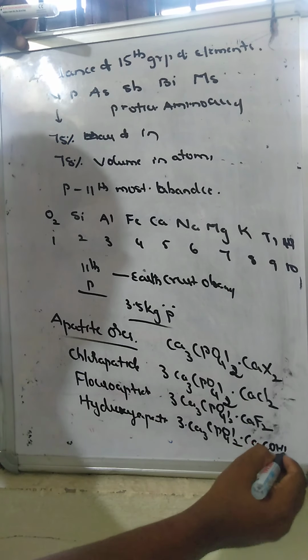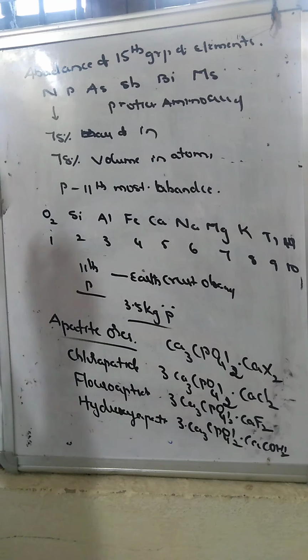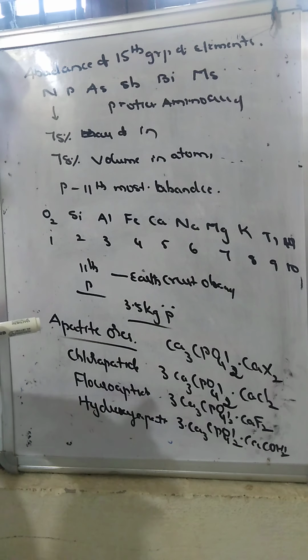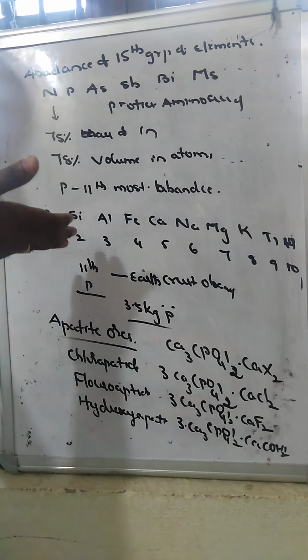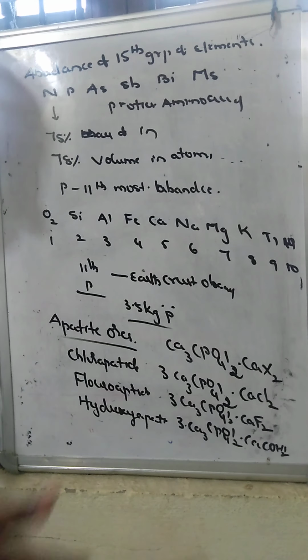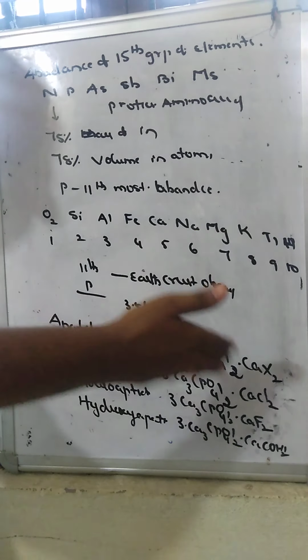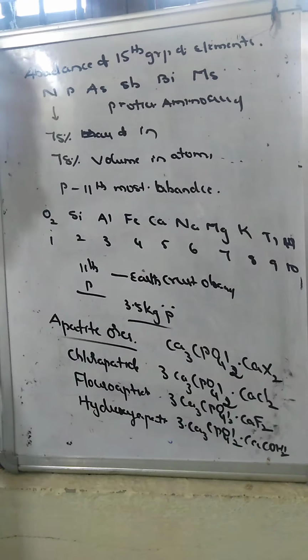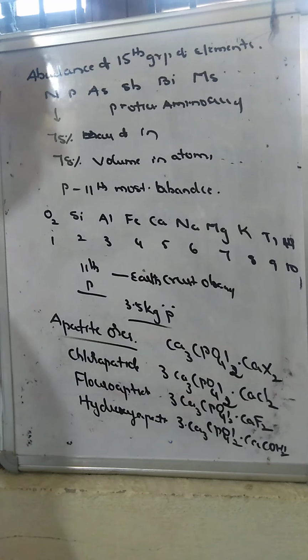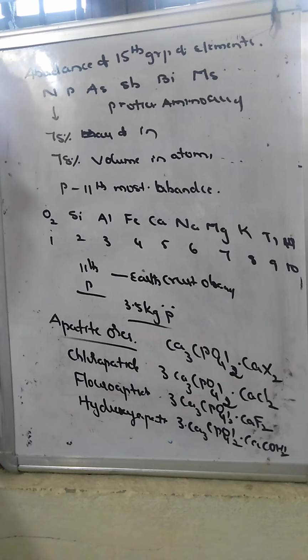For most of these 15th group elements, phosphorus will be present in various forms, that is apatite ores, as well as in the form of phosphates, and it is also present in DNA, RNA, ADP and NADP. That means the different compositions are definitely present in our body. The remaining elements are available in very small percentages in the earth crust. So phosphorus is considered the 11th most abundant element.